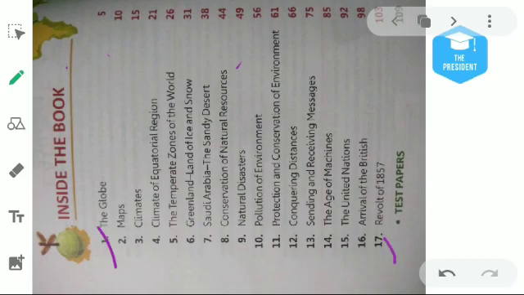The total syllabus of class 5 is divided into 17 chapters. How many? 17 chapters. The first chapter is the globe. What's the globe? A globe is basically a small model of the earth. We will learn more about the globe in this chapter. Then, moving on to the second chapter, about maps.